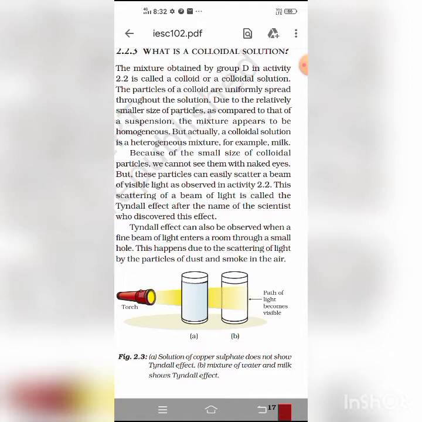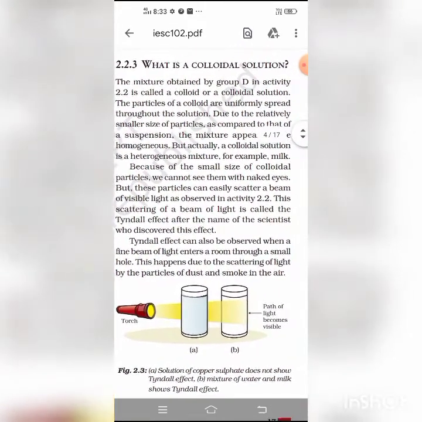When the dispersed phase is solid and the dispersion medium is also solid, they are commonly called solid sols. For example, precious stones, pigmented plastics and colored glasses are all solid sols. Clear? But colloids can also be classified on the basis of the attraction or affinity of the dispersed phase and the dispersion medium for each other.